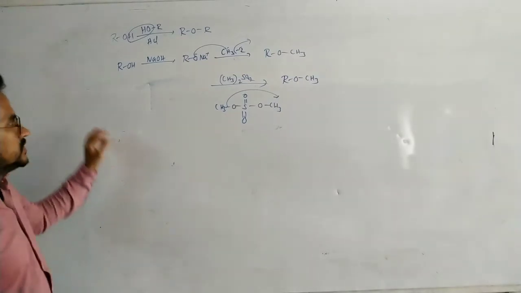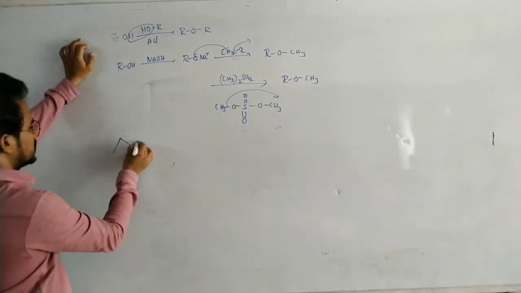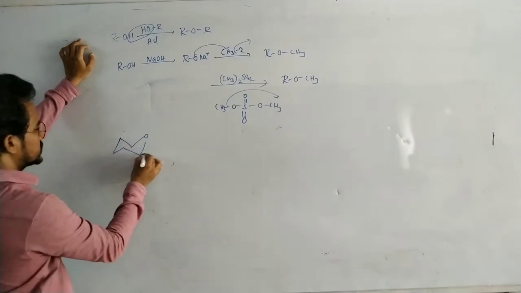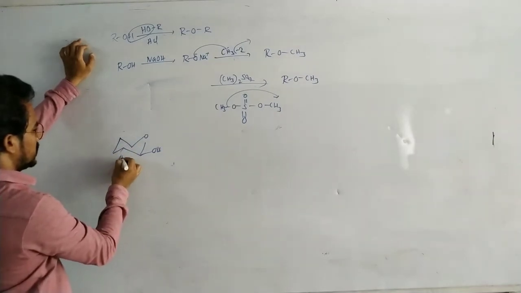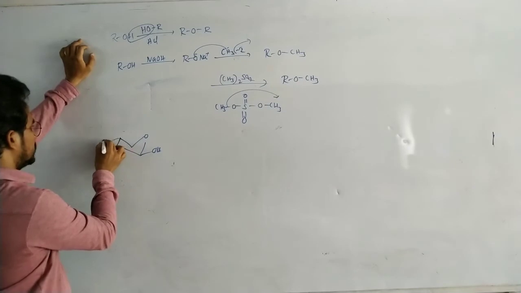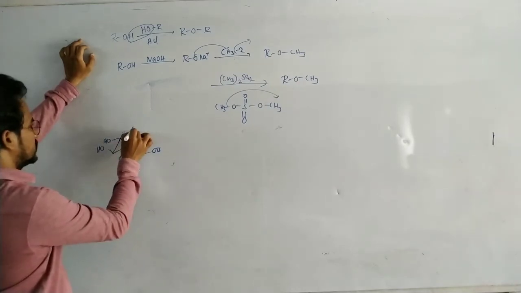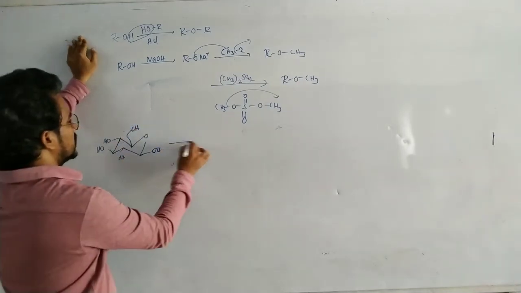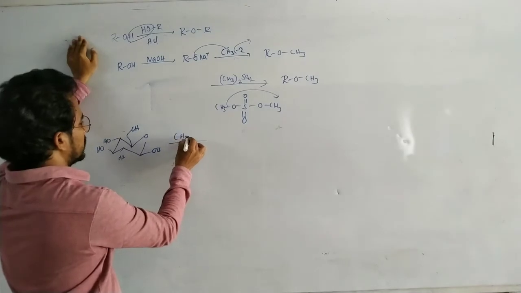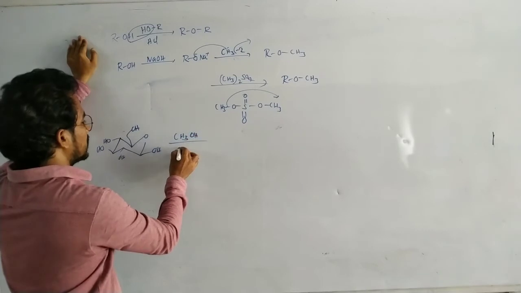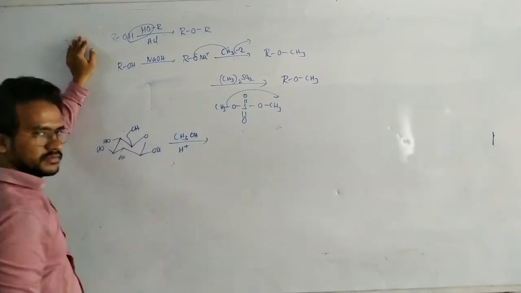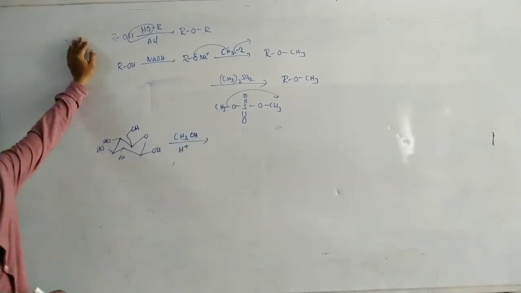So here, first of all, this glucose, with this OH, this OH, this one reacts with methyl alcohol in the presence of acid medium.